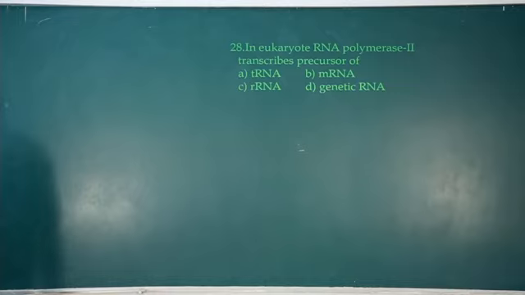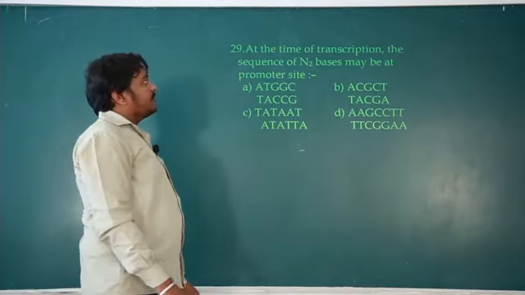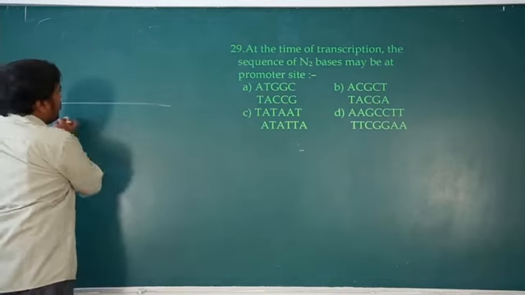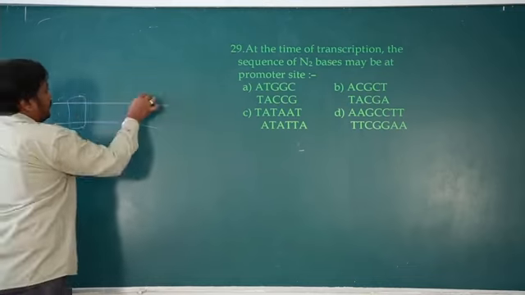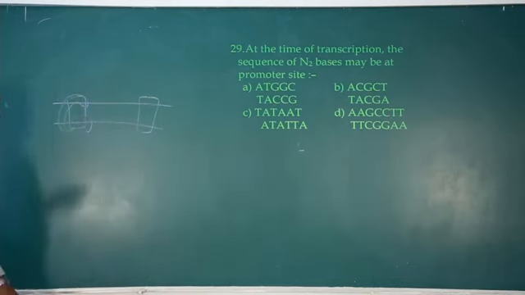Next question, 29. At the time of transcription, the sequence of nitrogen bases may be at the promoter site. So in the transcription unit, the RNA polymerase enzyme binds with the help of sigma factor.